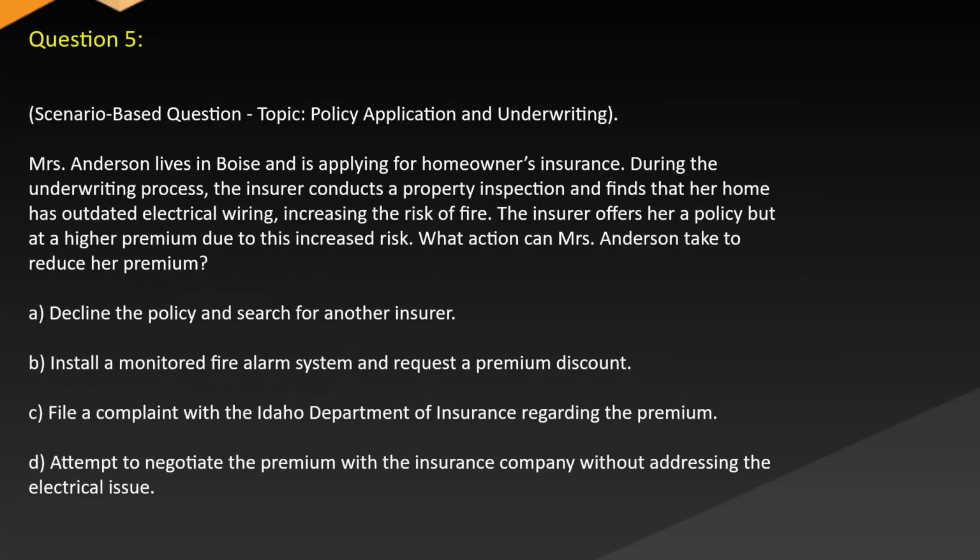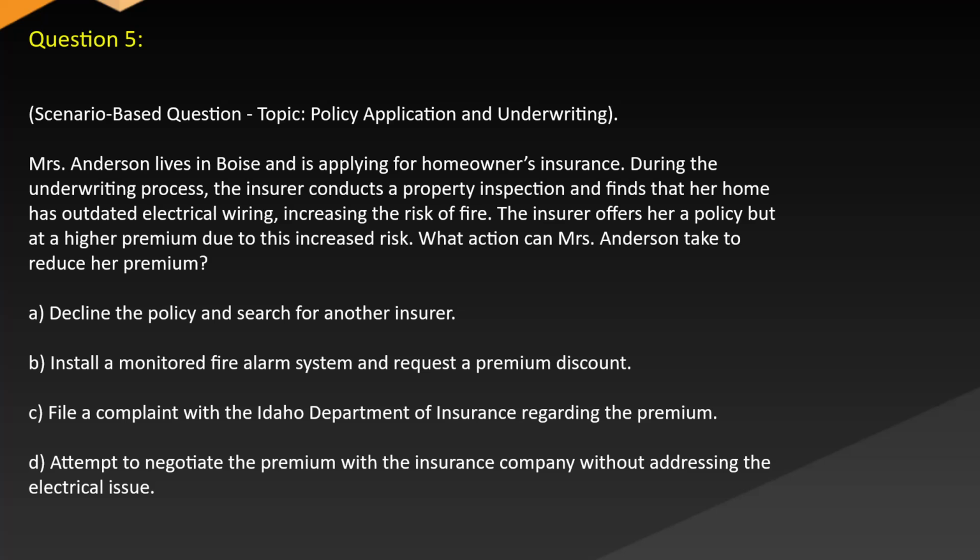Question 5. Scenario-based question. Topic: Policy application and underwriting. Mrs. Anderson lives in Boise and is applying for homeowners insurance. During the underwriting process, the insurer conducts a property inspection and finds that her home has outdated electrical wiring, increasing the risk of fire. The insurer offers her a policy, but at a higher premium due to this increased risk. What action can Mrs. Anderson take to reduce her premium?